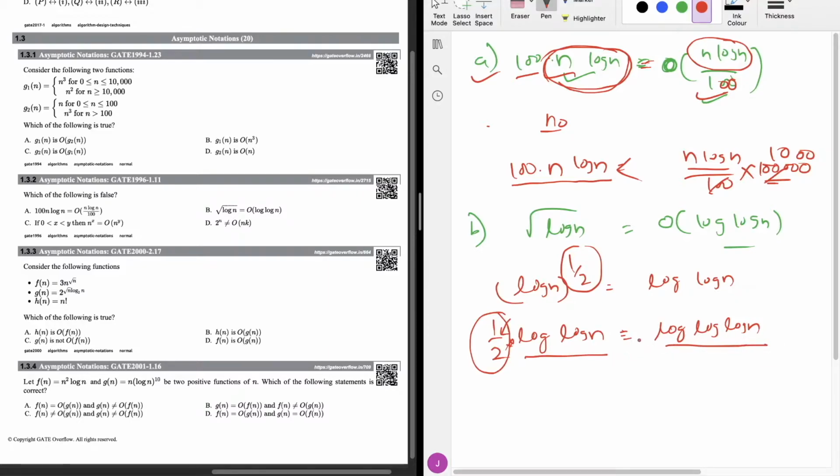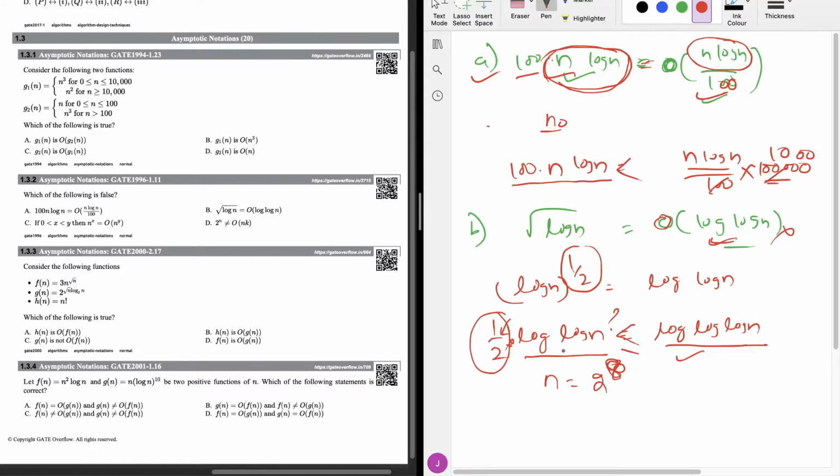We have to find out whether this value is greater than or equal to this or not, because if this is not satisfied, then this equation should be false, as it is inside the big O function. So among these two, we have to calculate which one is greater and which one is smaller. This is log of log n, and this is log n. Let's take one example. Suppose n equals 2 power 8.